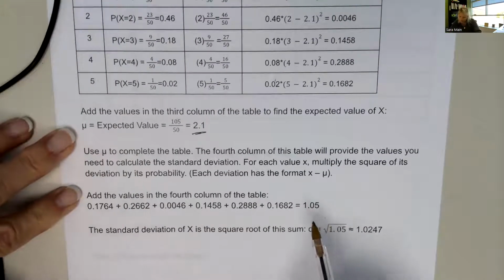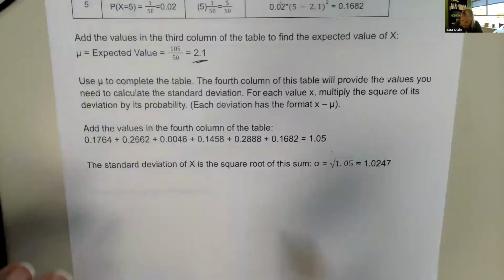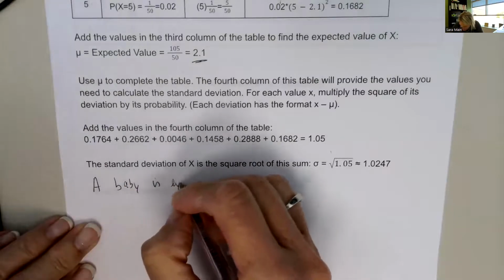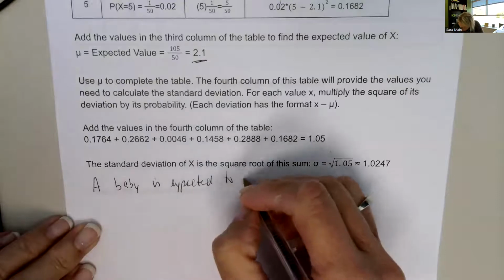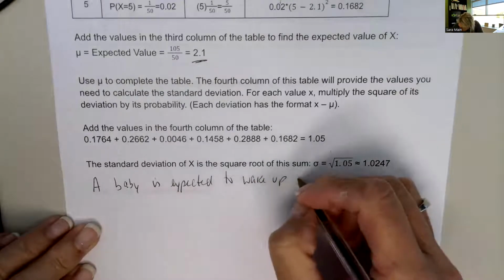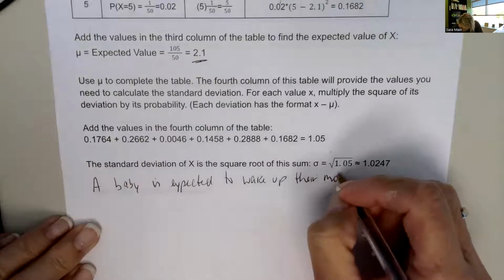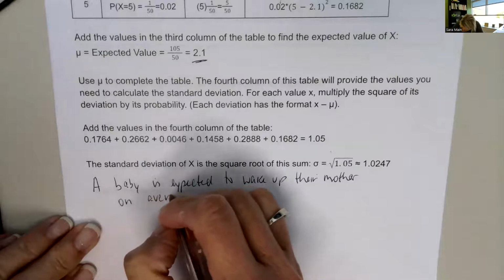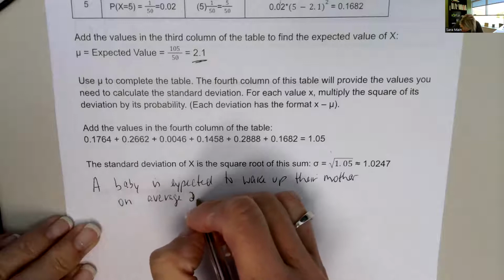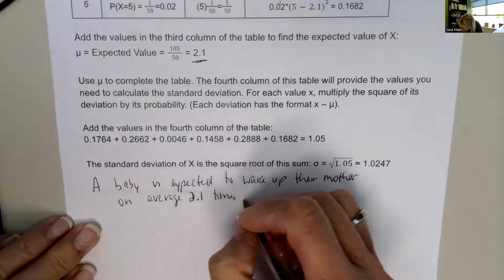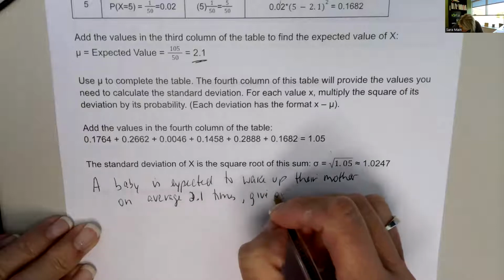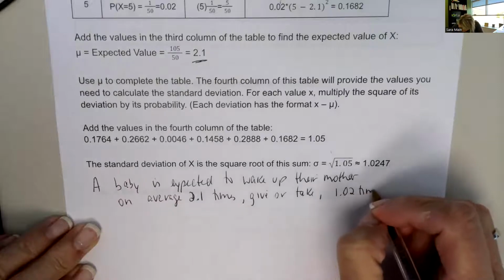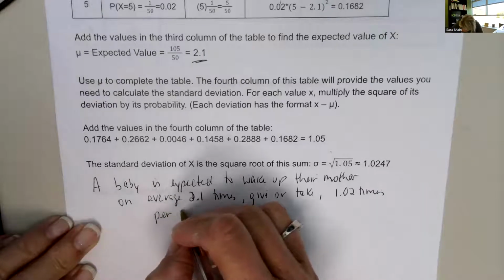So a baby is expected to wake up their mother on average 2.1 times, give or take 1.02 times per night.